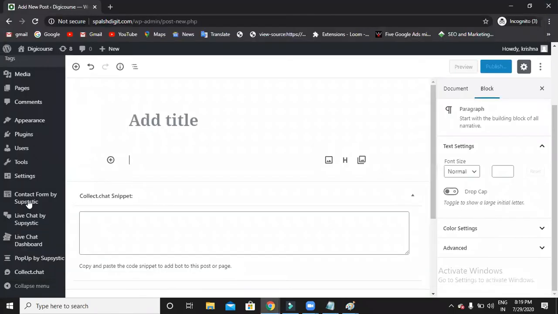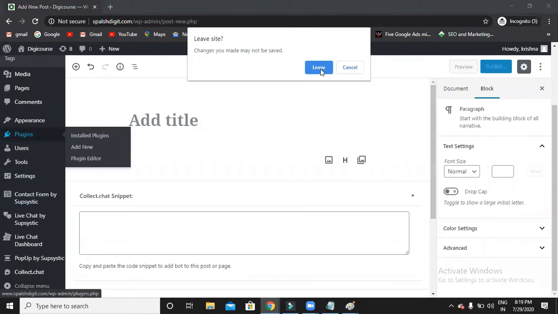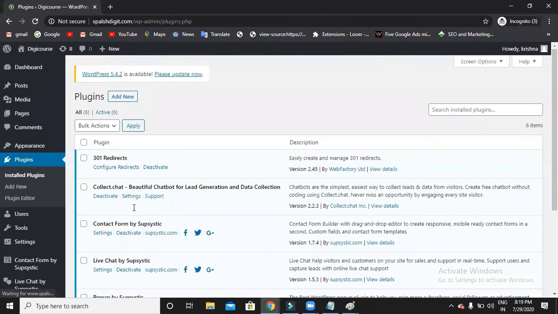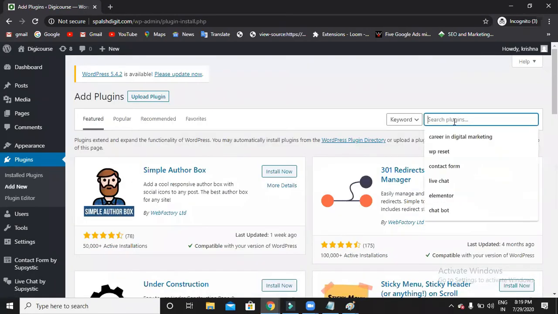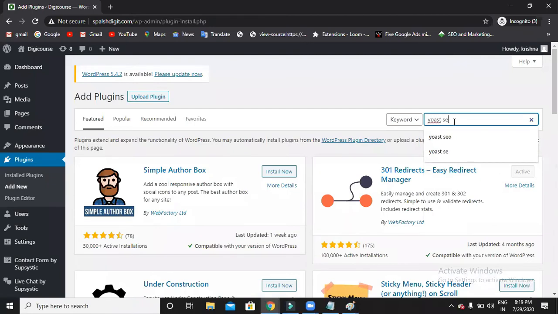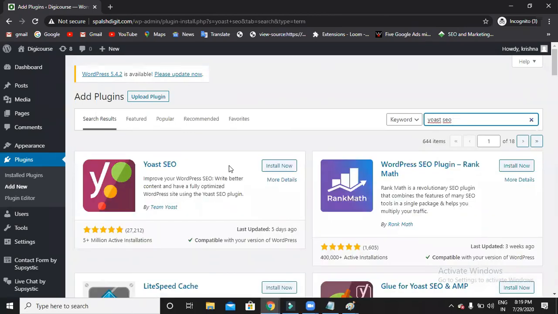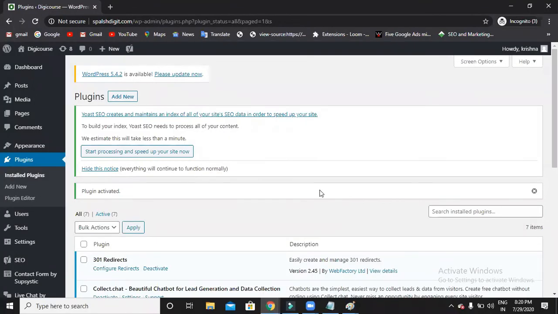So let me search for the plugin. Try installing that plugin first of all. So this is the one. Install. Now I just installed the plugin and then activated it.